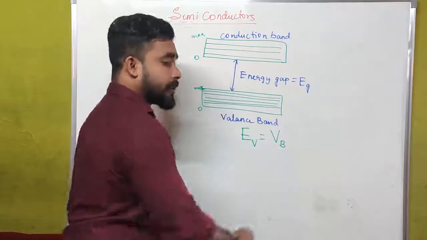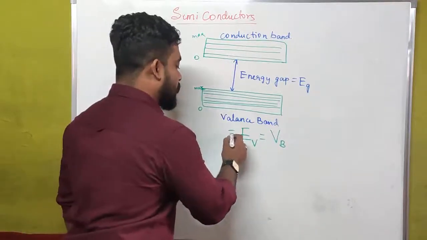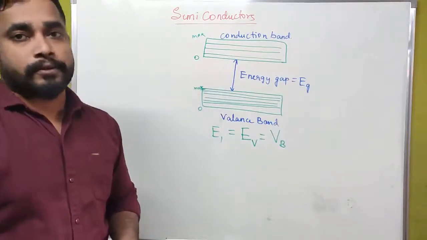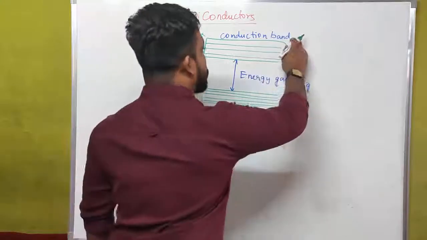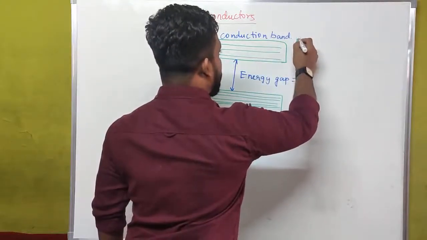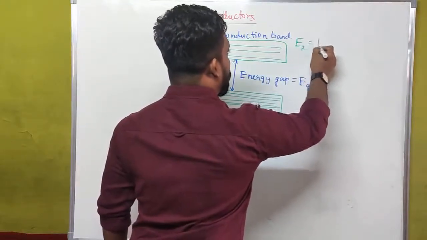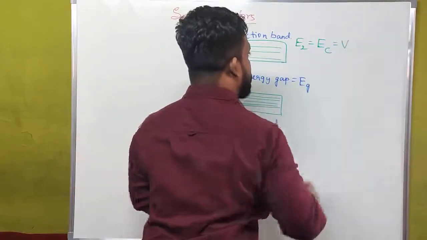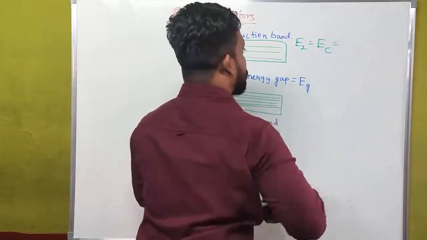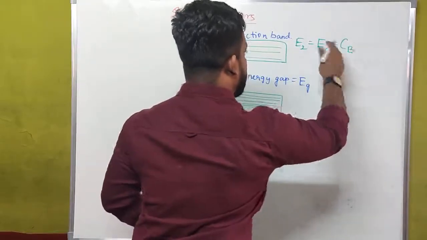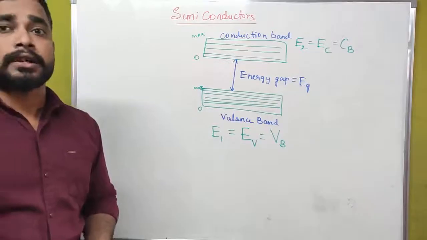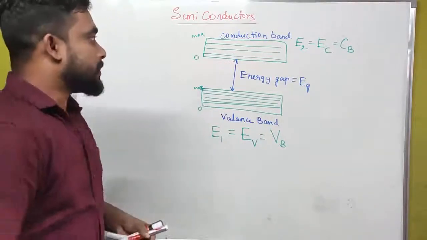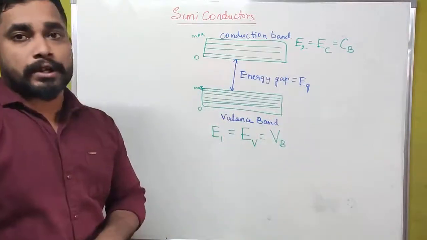The first energy level is also called the valence band. We can call the conduction band E2, EC or CB. These are the general terms we see for the valence band and conduction band. This is all about the energy level diagram.